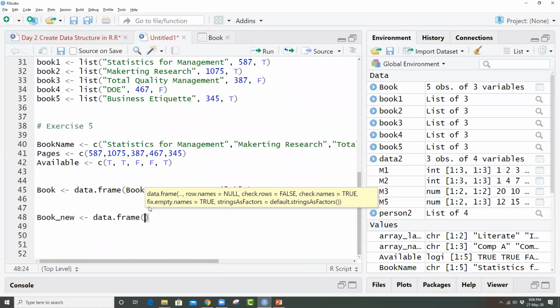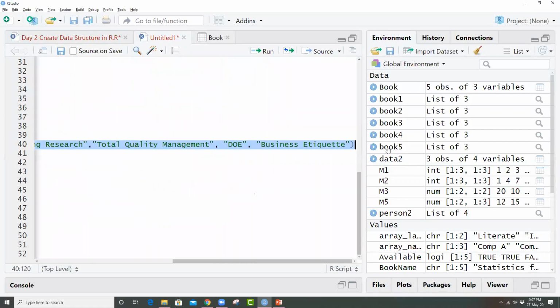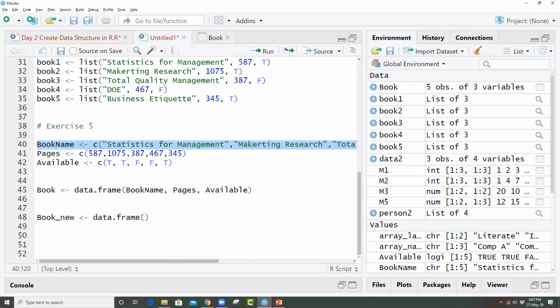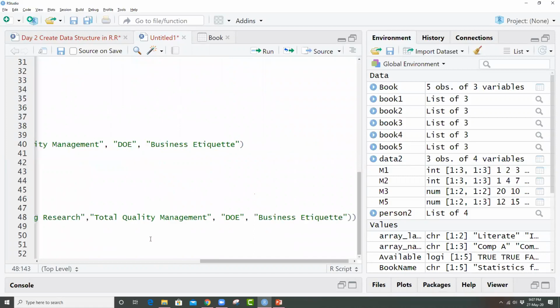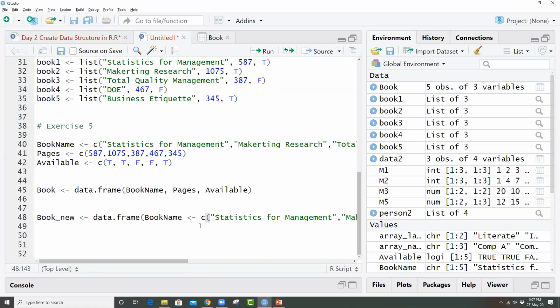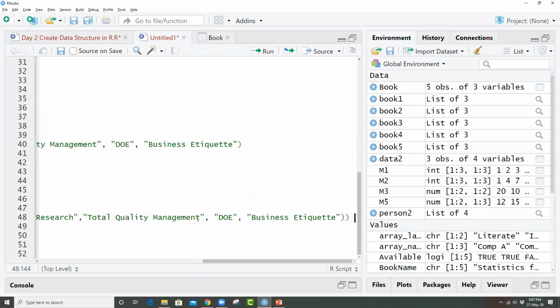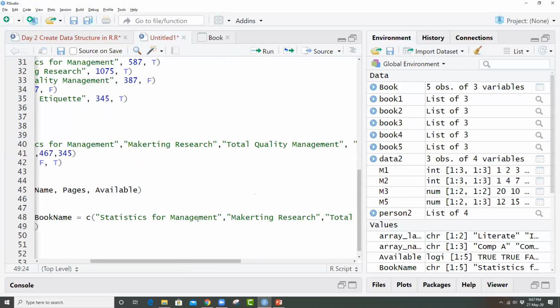Using this, now I can mention, let's say, this book name, I can use it this way, and here I will give equal to, then I'll add one more argument over there, which is nothing but your number of pages.